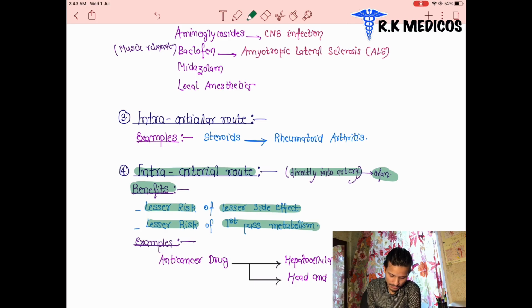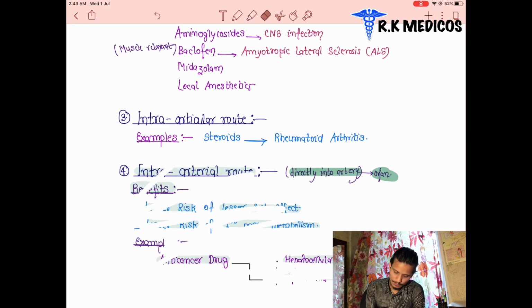These drugs are basically anti-cancer drugs. This type of route of drug administration is basically used when the patient has hepatocellular carcinoma, liver carcinoma, and head and neck cancer. It means if there is a laryngeal cancer or pharyngeal cancer in any patient, anti-cancer drug will be used by this route. Which route? Intra-arterial route. Less side effect, less risk of first pass metabolism.